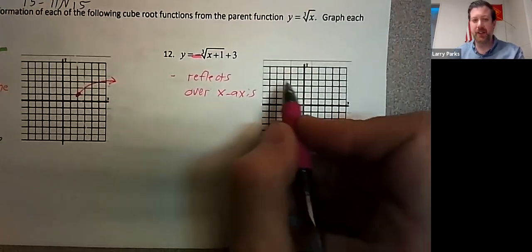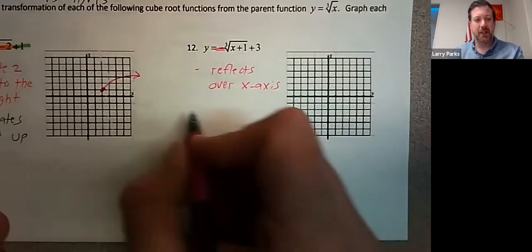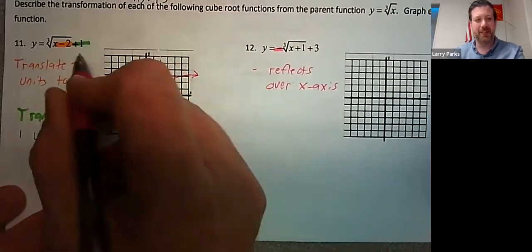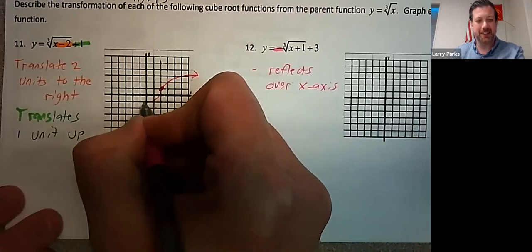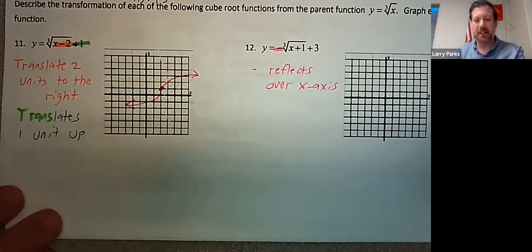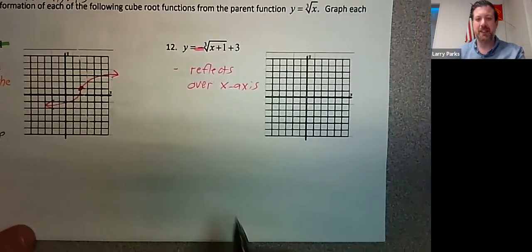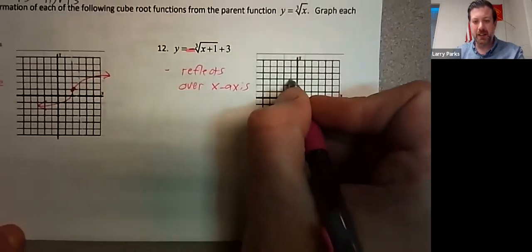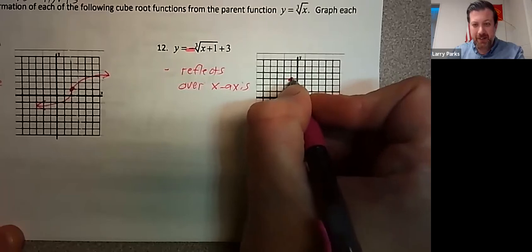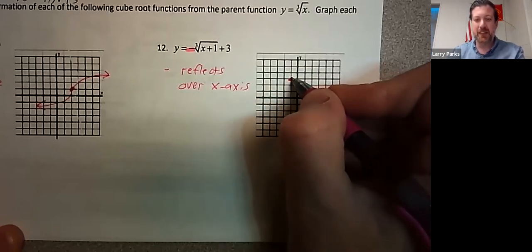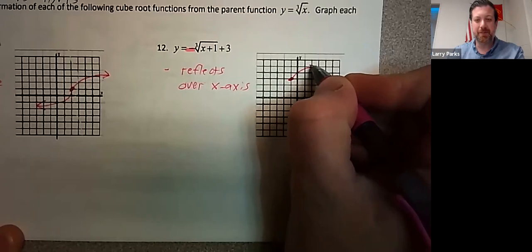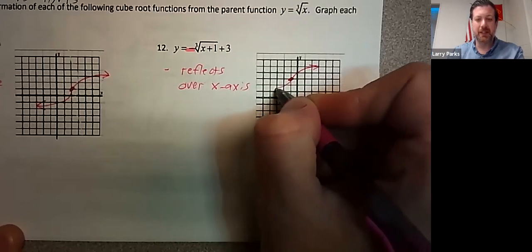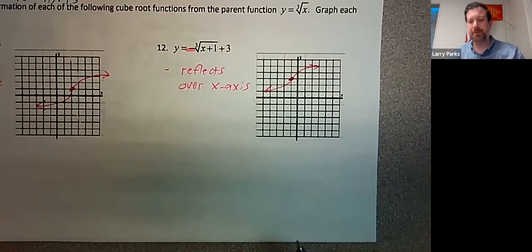Whereas this one, the vertex is at negative. Oh, and I forgot something important. Cube root also does the same on both sides, right? Again, this is a rough sketch. Where this one starts at negative 1, 3. Why am I not drawing the exact graph? For the sake of time. So now this one's going to go up, and this one's going to go down. Again, you could get the exact graph from Desmos.